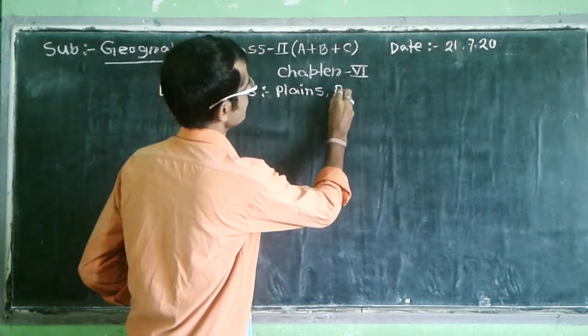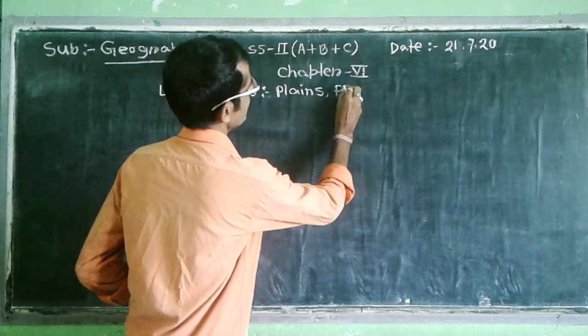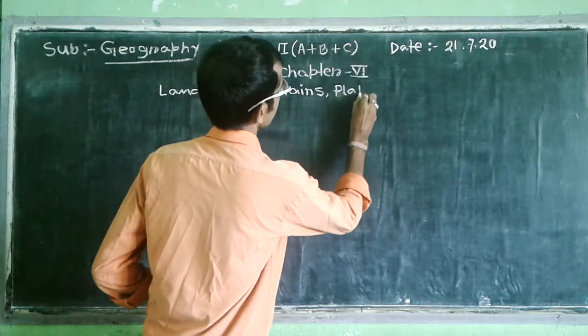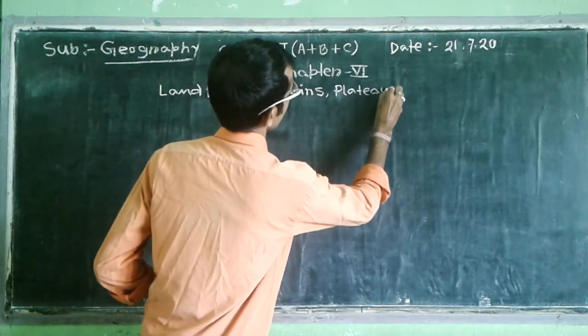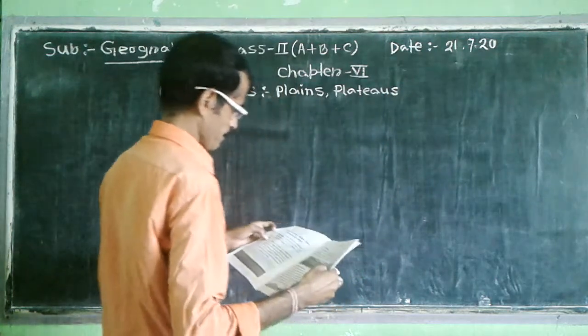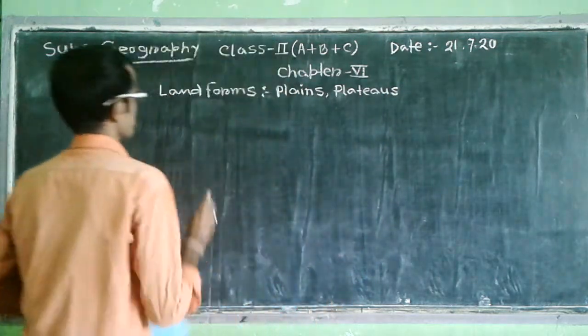Plain, plateaus, hills, mountains and deserts.